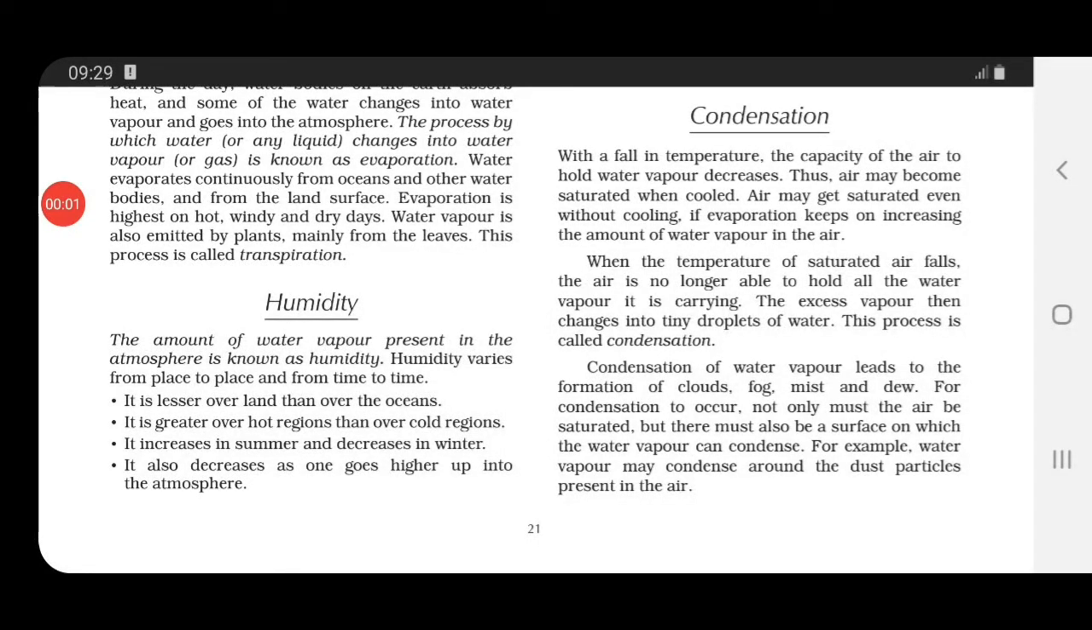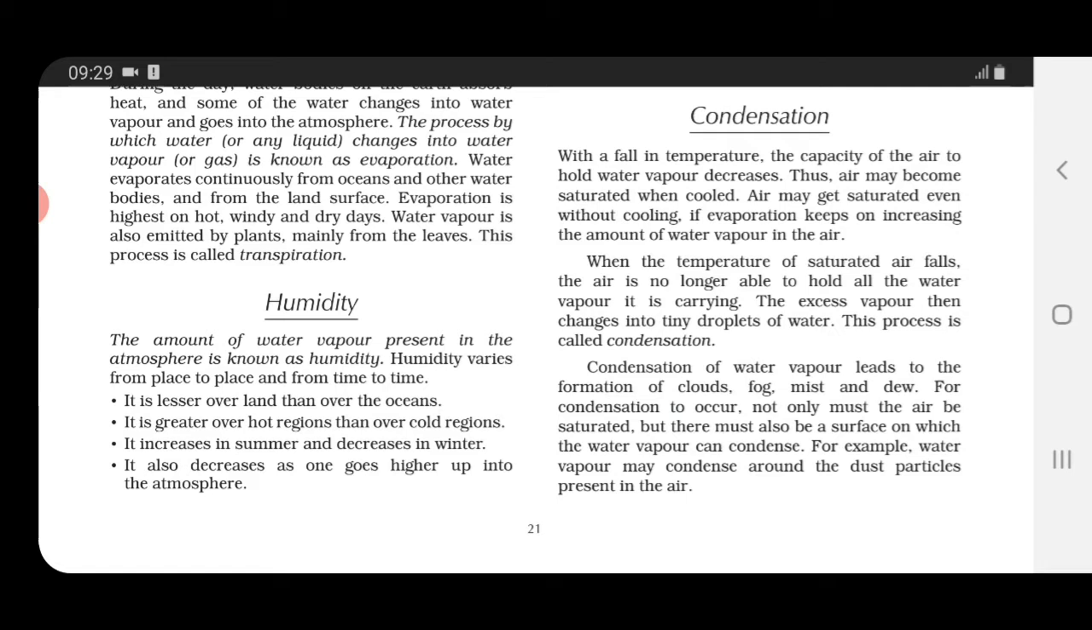Now, there are a few points which they have discussed over here. See, the first point is that humidity is more over the oceans in comparison to land. It is lesser over land. In the next point they are telling that if we are talking about the two regions, hot and cold, then humidity is greater over hot regions in comparison to the cold ones. In the third point they are telling that humidity increases in summer, because already it is very hot, and it decreases in the winter.